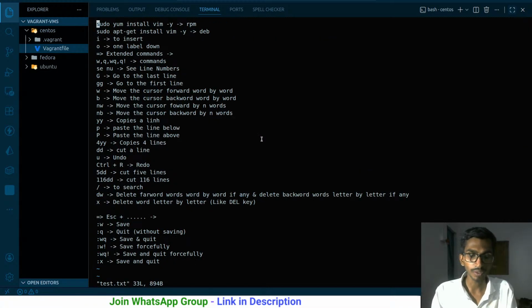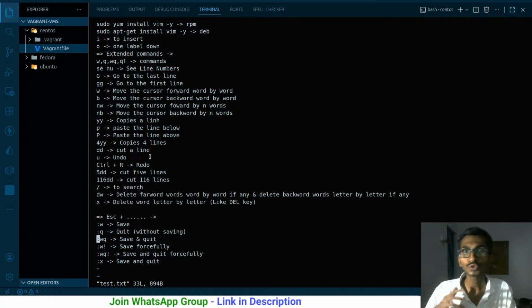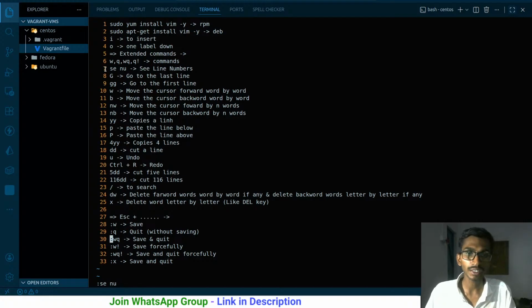Let me open this, and right now you don't actually see anything. There's no difference as such. If there were commands written, they would have been highlighted. I would be talking about that. But if you want the numbers over here, C number, so yes, E space NU, you are going to get the numbers over here. Alrighty, let me open a file that actually has commands inside, so that we are able to see what exactly the difference between them is.